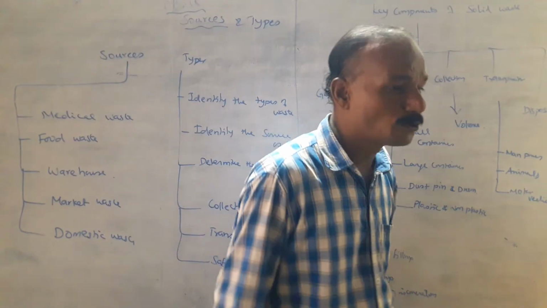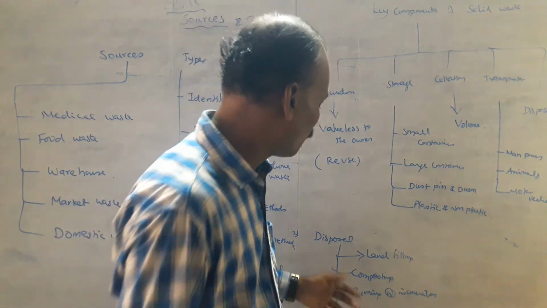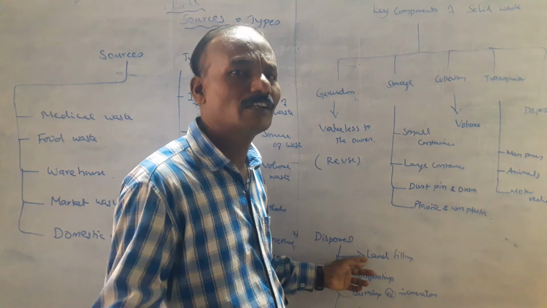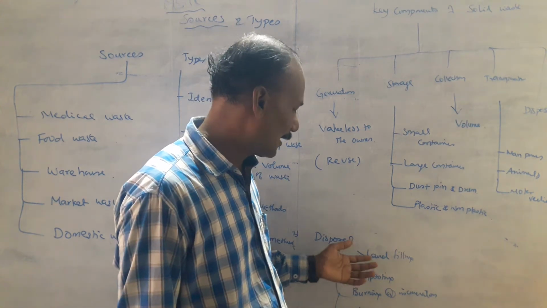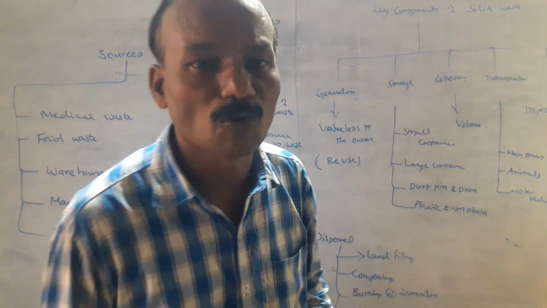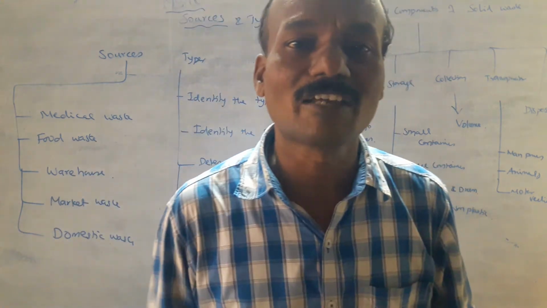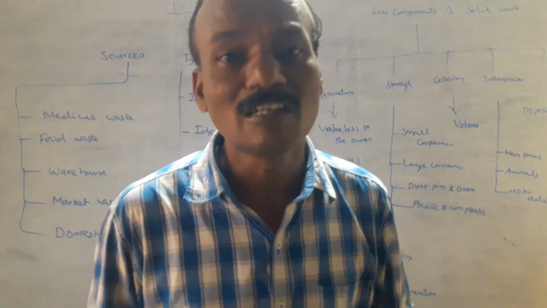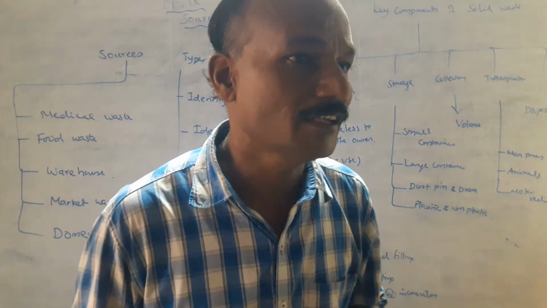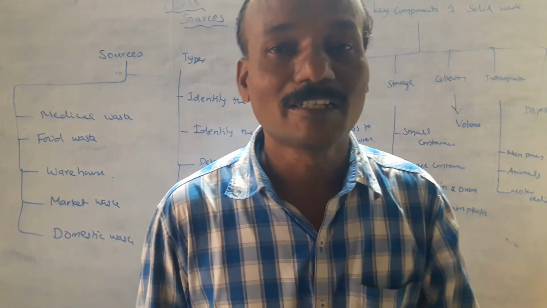So next is disposal. Disposal is one of the important factors in solid waste material because there are 4 categories. First is landfilling: if any land is unequal or irregular in shape, filling the irregular shape with solid waste material is landfilling. Then composting is used only for agriculture purposes. Then incineration, which we discussed in the last class. The objective of incineration is to generate heat and flue gas and ash, that is fly ash. The fly ash is one of the waste materials, collected at the bottom of the incinerator.